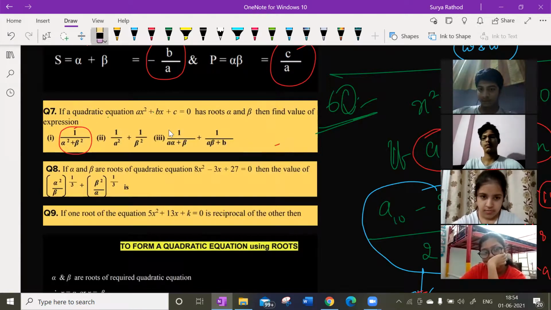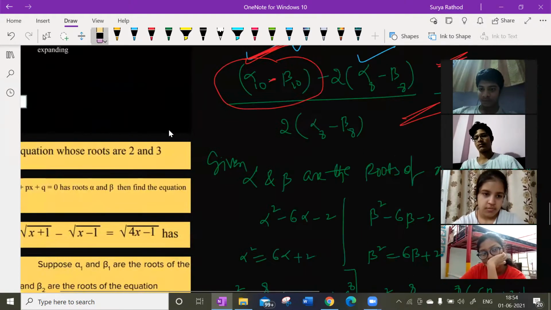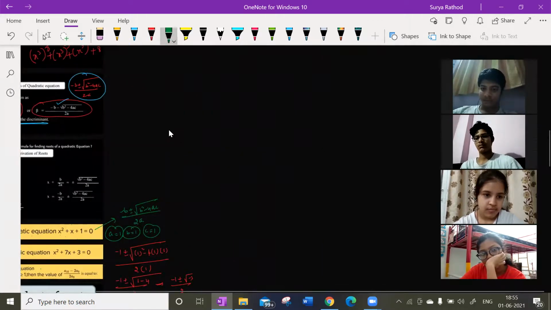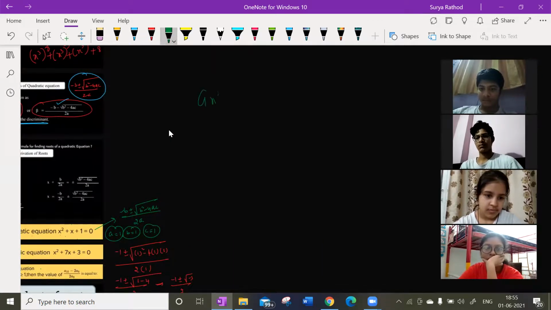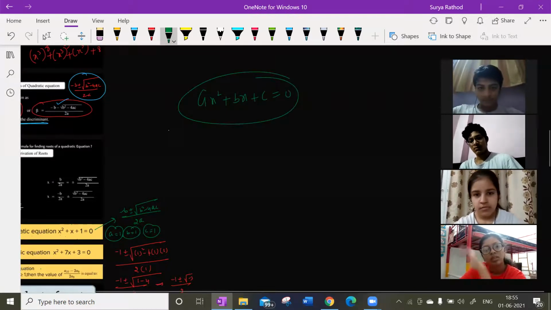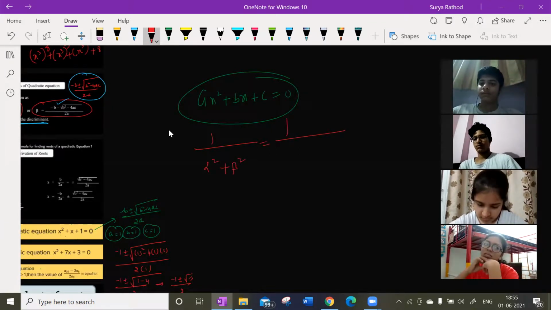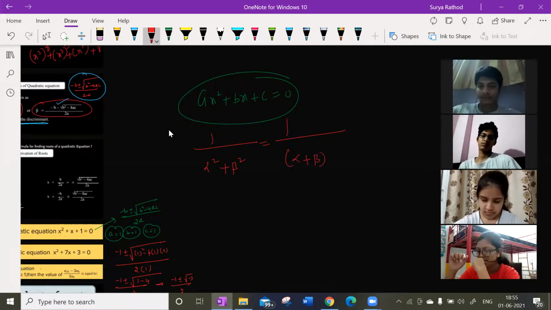Let me teach you one sum if you are not understanding that. Look at this here. He was saying ax square plus bx plus c is equal to 0. He was asking us to find 1 by alpha square plus beta square. Everyone try to look at the board. So alpha square plus beta square means alpha plus beta whole square minus 2 times alpha beta.